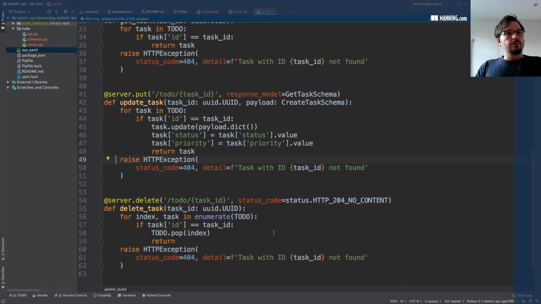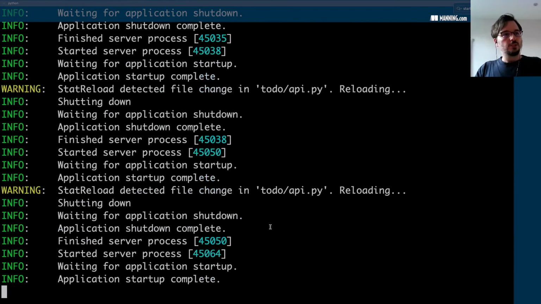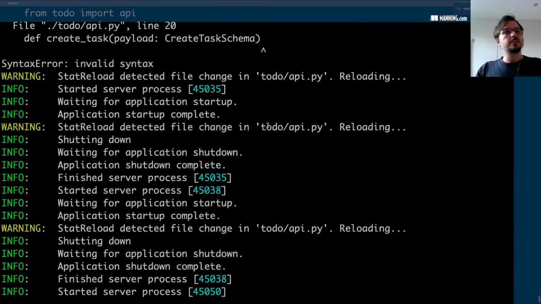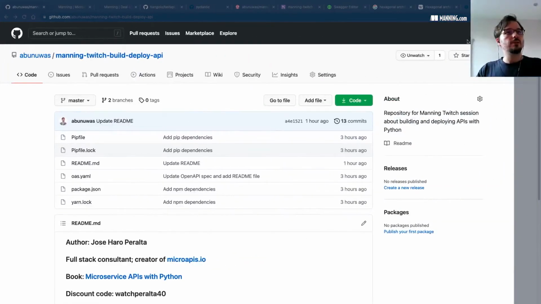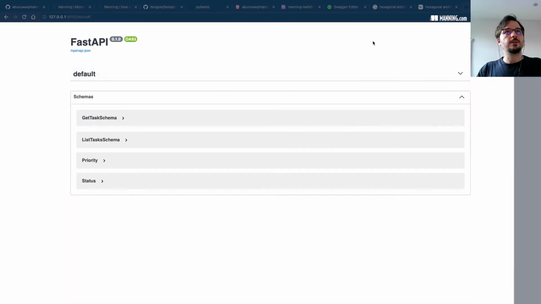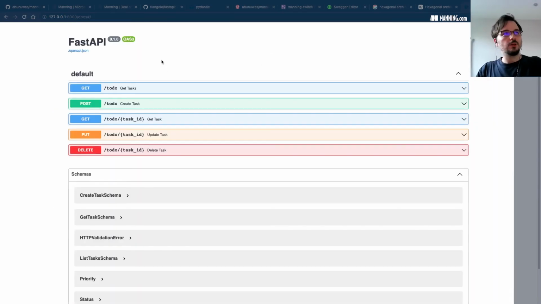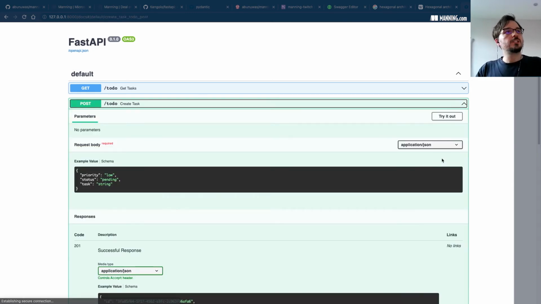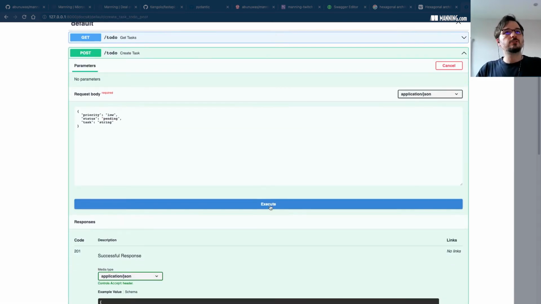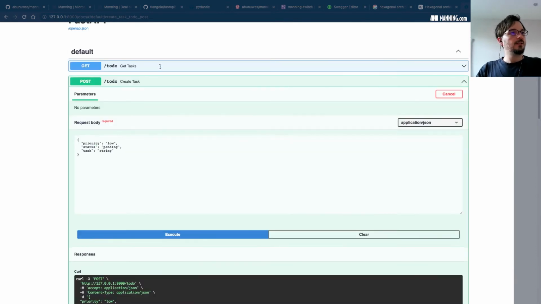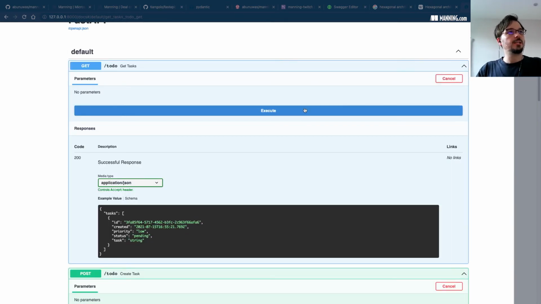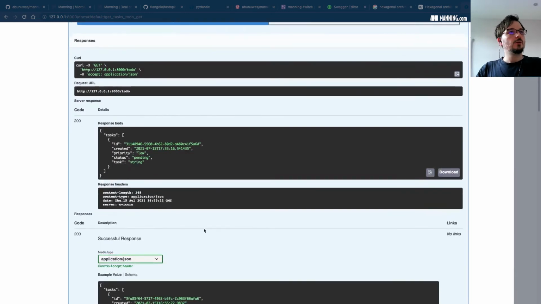Now we can test it. We were running this with reloading enabled, so all the changes will be reflected in the API if we reload this. So these are all of the endpoints. If we try the post endpoint and we create a task, that is fine. If we get the list of tasks now, we get one task.